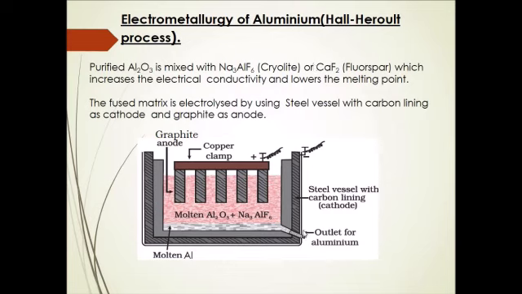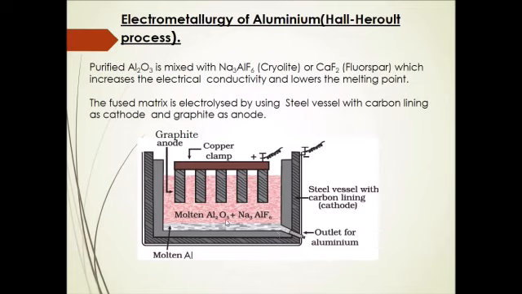This steel tank is lined inside with carbon lining. This carbon lining acts as cathode over here, and the bunch of graphite rods which is dipped in the mass acts as anode. So these graphite rods act as anode, and the carbon lining of the tank acts as cathode.